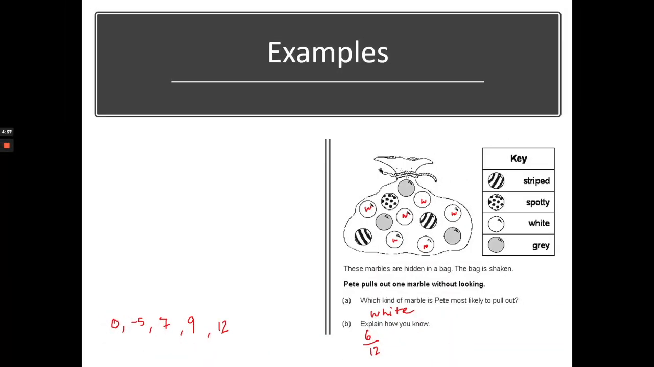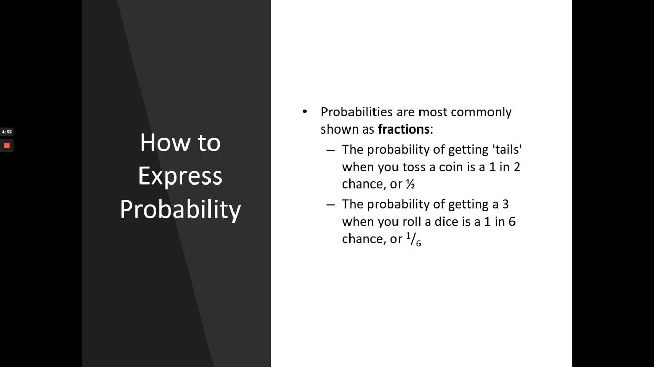Let's move on to the next slide. How to express probability. Probabilities are most commonly shown as fractions. The probability of getting tails when you toss a coin is 1 in 2 chances. There are 2 possible outcomes, heads and tails. So the chance of getting a tail is just 1, because there's just one tail. So 1 out of 2.